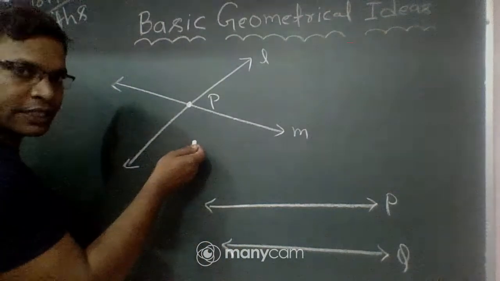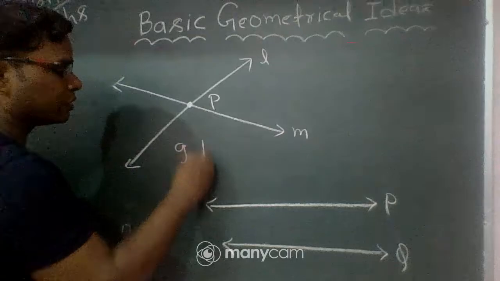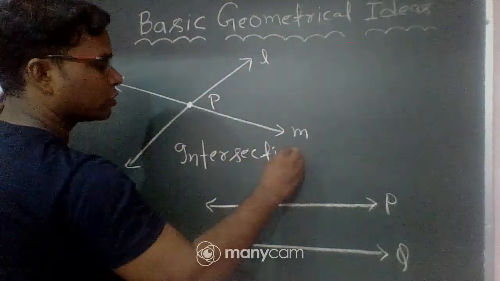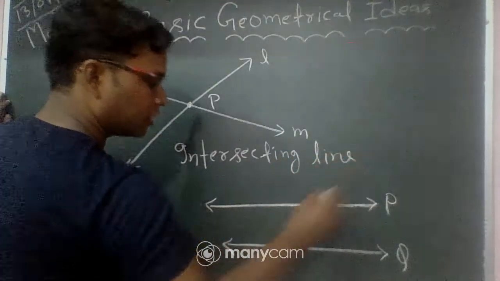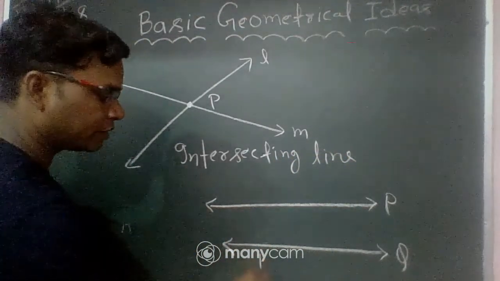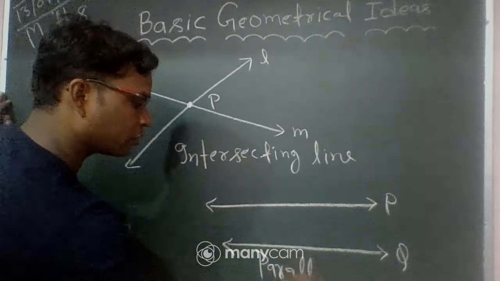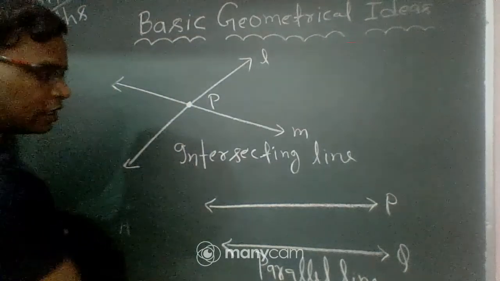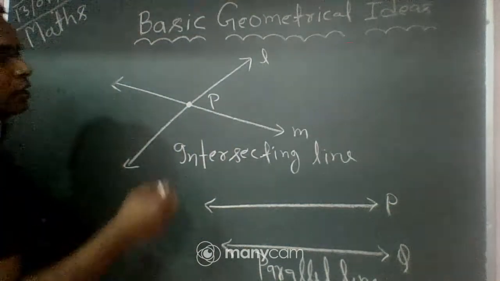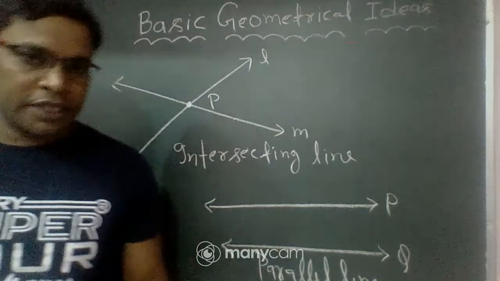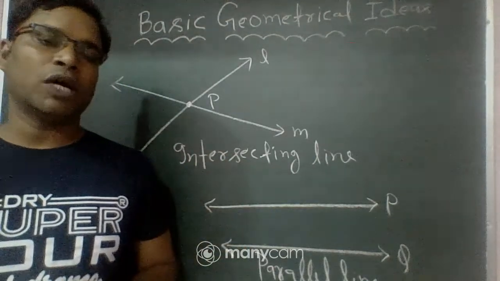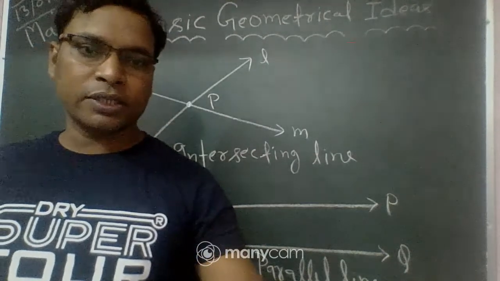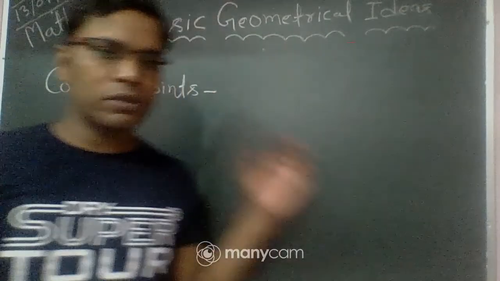So this is an intersecting line, and it is a parallel line. Clear. This is a parallel line and this is the intersecting line. Two lines, if they are not parallel in a plane, intersect. How many points? Only one point.